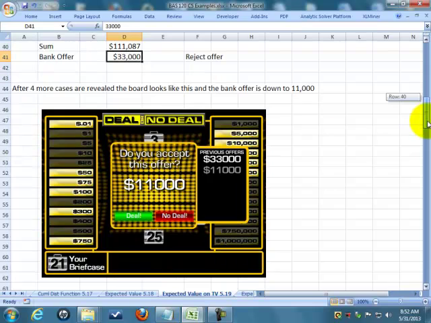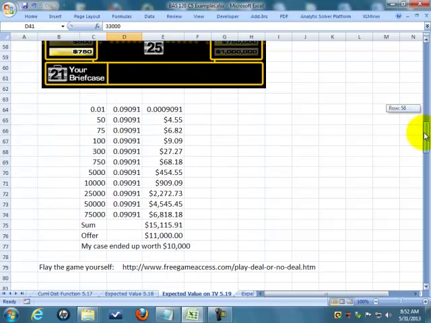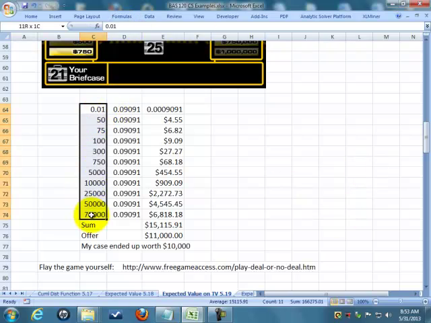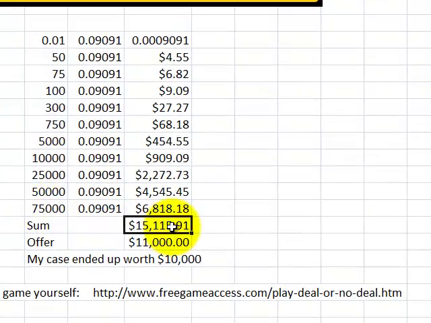Well, I revealed 4 more cases, and unfortunately, I'm not very lucky because you can see a lot of the high dollar ones went away, $1 million, et cetera. So, not surprisingly, the offer of the bank went way down because we're going to see in a minute the expected value is going to go way down. Because now I took out 4, we're down to just 11 cases. So there's a 1 in 11 probability of any one of these events, and those are the cases that are left. So if I sum this up, I get an expected value of